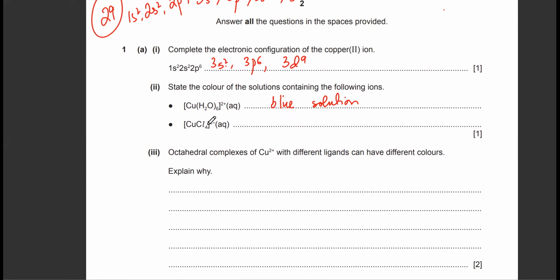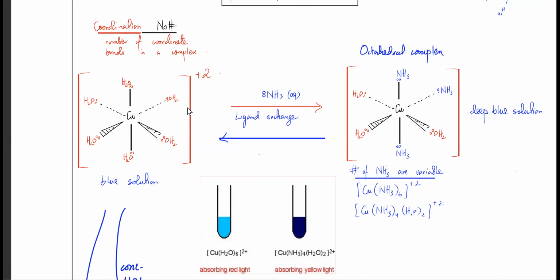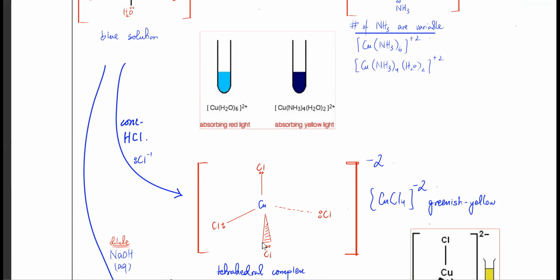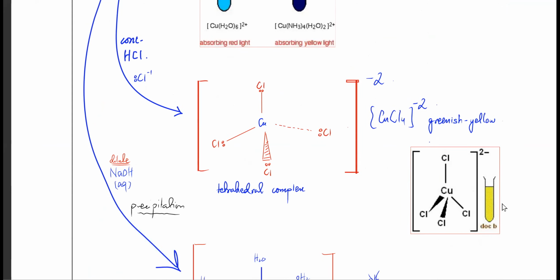Then this one, Cl is also a ligand. What would happen is, if you add chlorine, like in the form of hydrochloric acid, lots of Cl -1 ions, all the water molecules will start getting knocked out because the Cl -1 also has lone pairs. So the copper 2+ ions will start attracting the Cl -1 ions and their lone pairs and will surround them. And if the concentration is really high, then the copper ions will get surrounded by Cl ions. The overall charge would be -2. Why? Because copper is +2, Cl is -1, -1, -1, and -1. So a greenish yellow solution is formed.